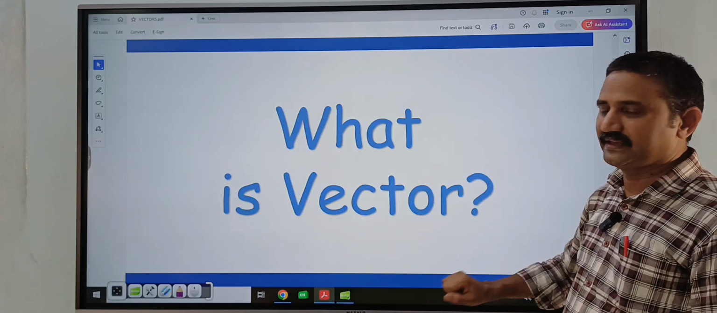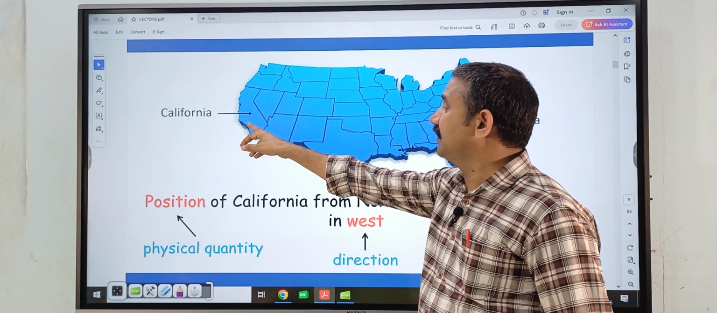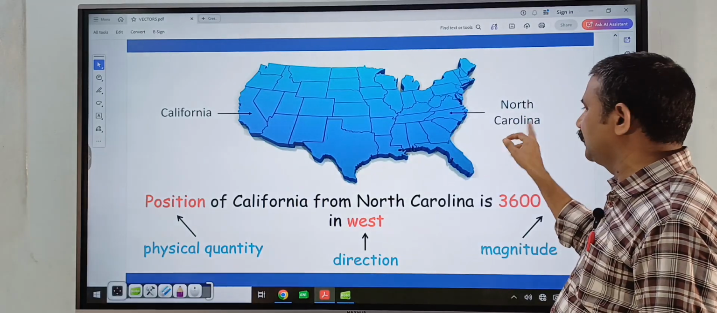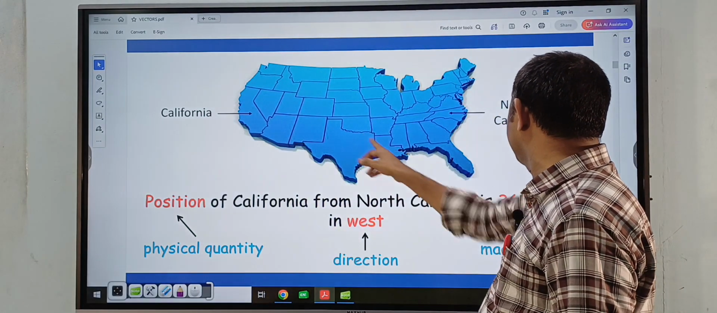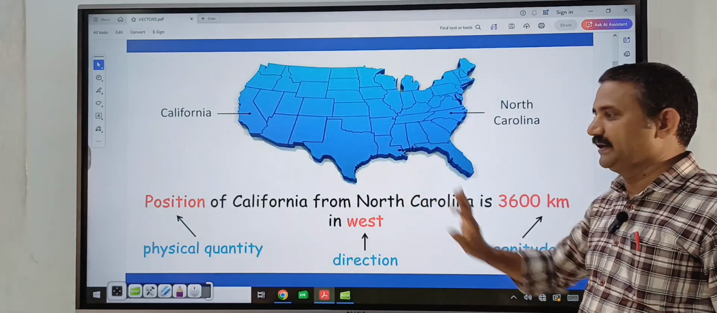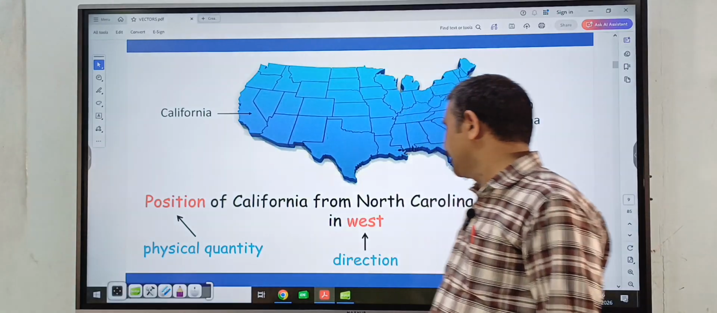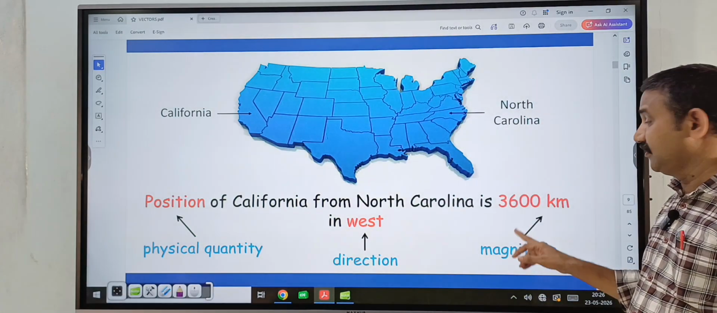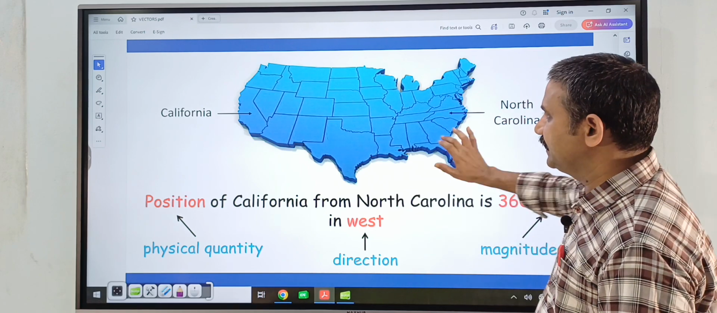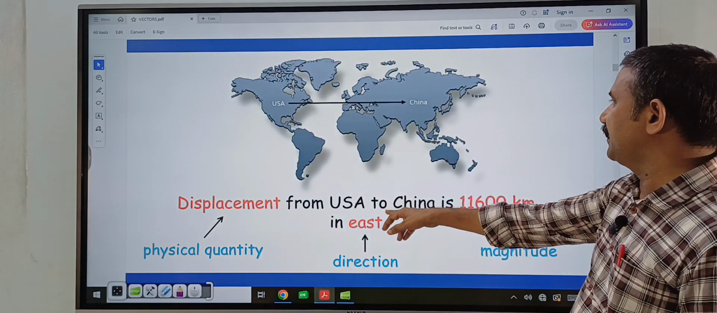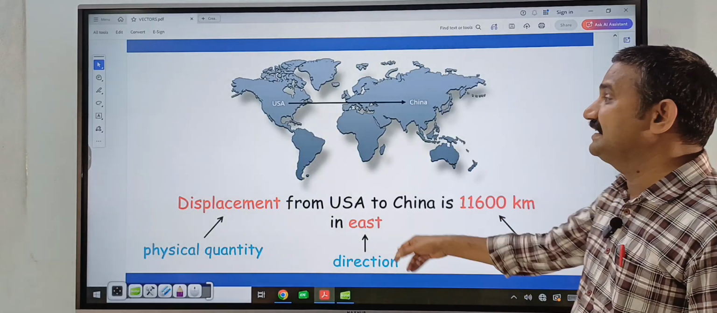Next, what is a vector? So here, in our graph, this is California and this is North Carolina. The position of California from North Carolina is 3,600 kilometers in the west. So here position is a physical quantity, 3,600 kilometers is the magnitude and west is the direction, right? Next, the displacement from USA to China is 11,600 kilometers in the east.